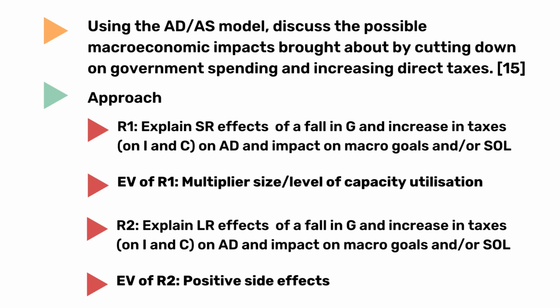Therefore, the EV of R1 will be to assess the extent of these short-run effects using either multiplier size or level of capacity utilization. Requirement 2 is about the long-run effects of a fall in G and increase in taxes on macroeconomic goals, while evaluation of R2 is how positive side effects from these triggers may limit the extent of these long-run effects.